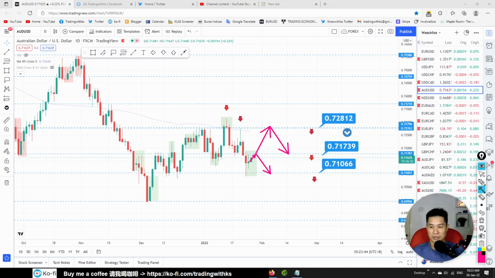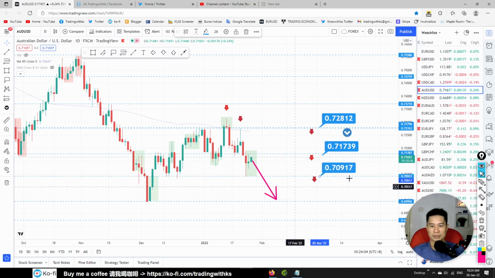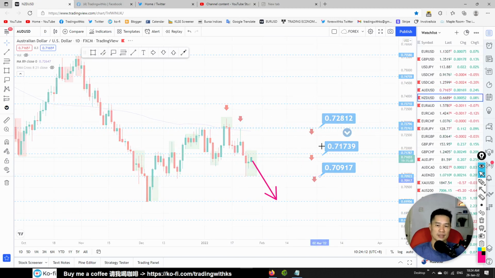Or possibly tonight after the FOMC it might go straight down and break below this bottom. Let me align the bottom here. If it drops below 0.60917, there is a sell opportunity. So this one also can break either way tonight. We have to wait for the FOMC.